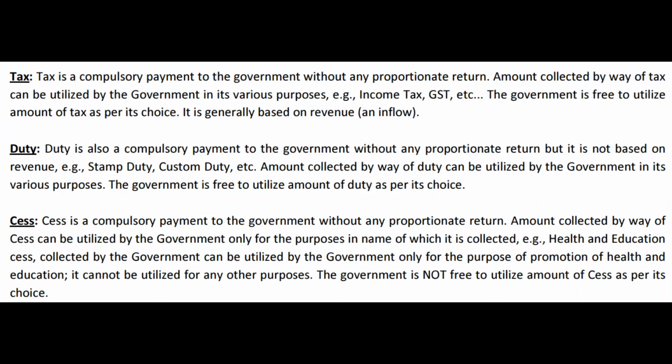Then the question comes, what is duty? Again, refer to the party when you purchase a bike or car situation. It means you already incurred cost, over and above that you have to pay duty. For example, customs duty. When somebody wants to import certain commodities, you are already incurring cost. When you are importing, it means you are purchasing, which means you are incurring cost. You have an outflow there, not an inflow. You don't have a benefit there.